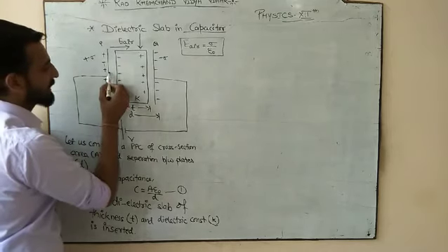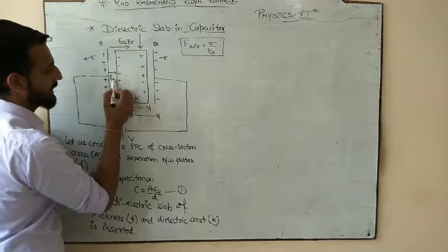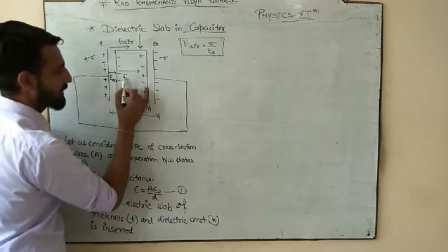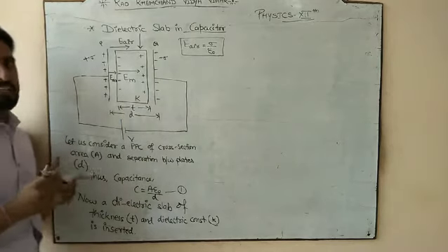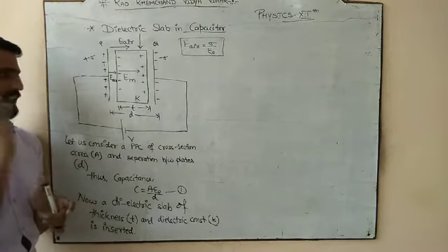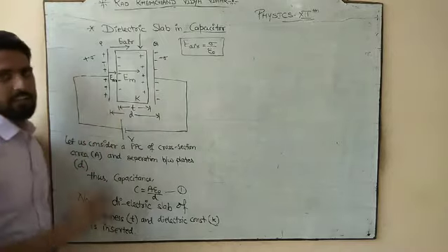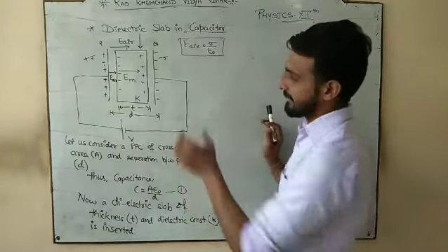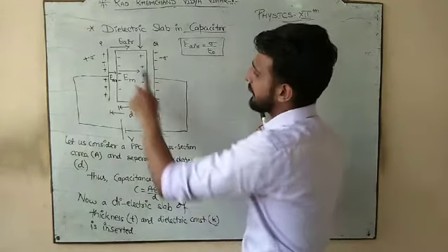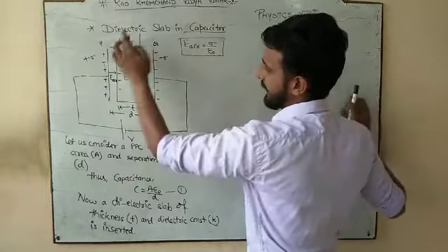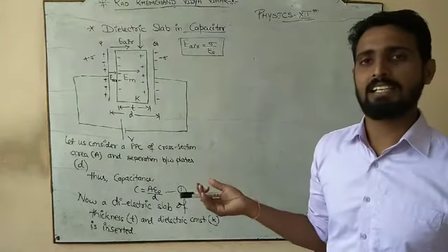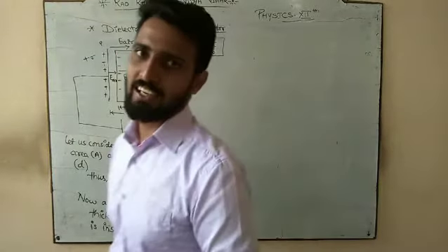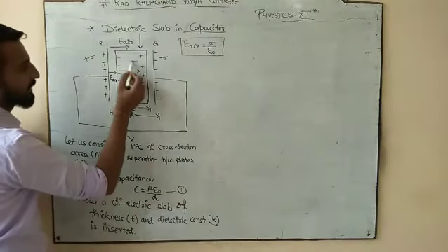So here the electric field of air, or you can say electric field in air. But here we will have the electric field in medium, and the direction of this electric field would be again positive to negative. Okay, now if you look inside the dielectric slab, अगर आप slab के अंदर देखें, there would be positive on the right hand side and the negative on the left hand side, definitely. तो right hand side की तरफ positive और left की तरफ negative है, and we know the direction of electric field is positive to negative.